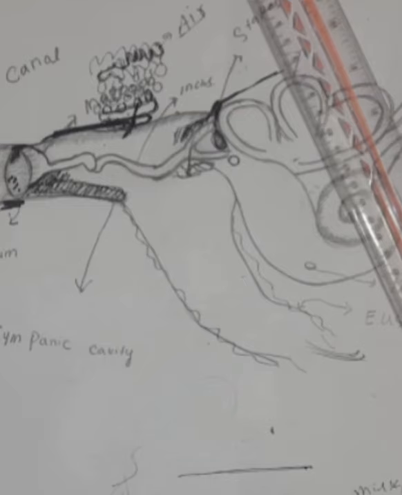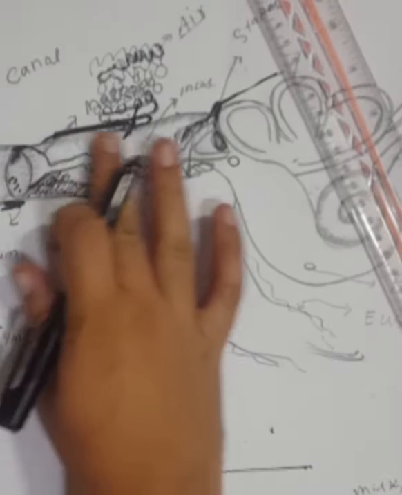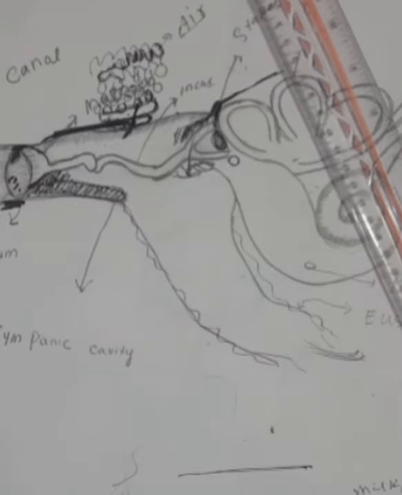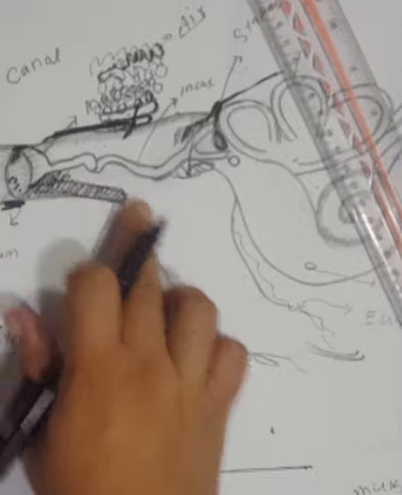The causes of acute suppurative otitis media. One cause is pulling the baby at the ear; when we pull the baby at the ear, the risk of infection increases. Acute suppurative otitis media is also more common in infants and young children of lower socio-economic status. The route of infection is mostly by the eustachian tube. This is the eustachian tube.